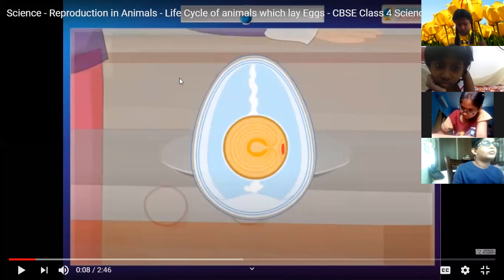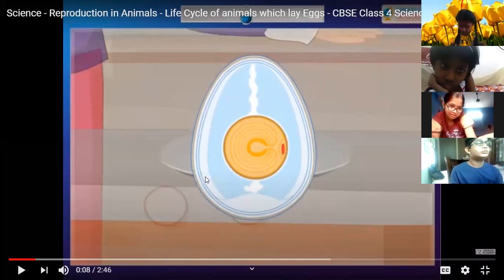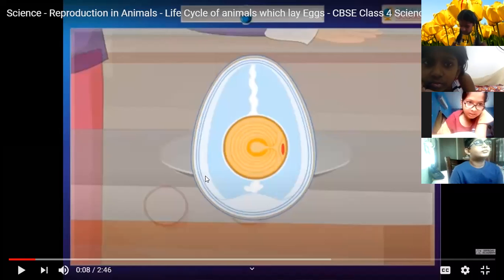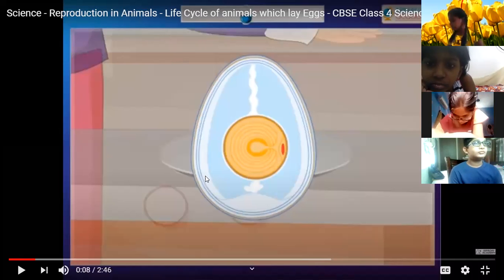Listen, class. This outer covering is hard. Did you ever see an egg? I hope everybody ate eggs. Eggs have an outer covering, a white, hard covering, isn't it? That protective covering is called the shell. The hard outer covering of the egg is called the shell.